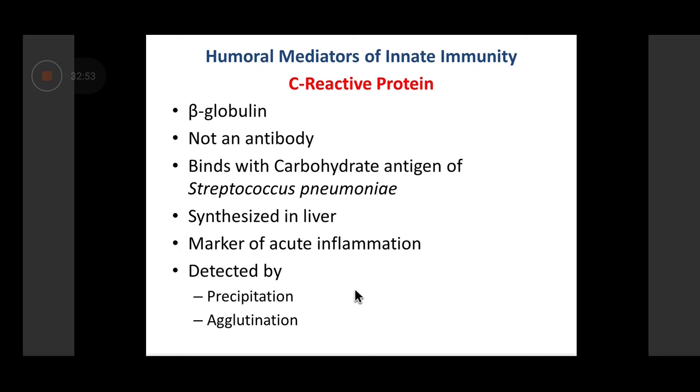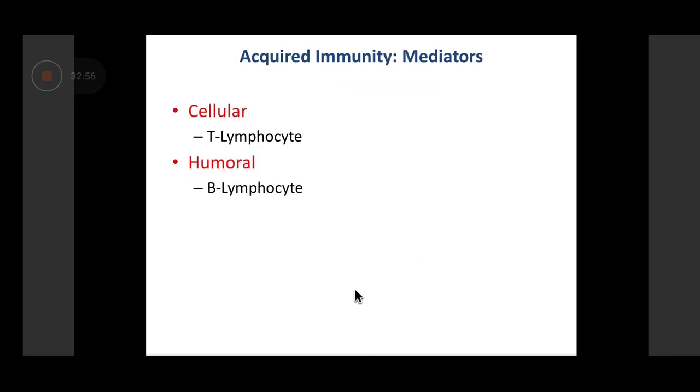So with this, we are through with the mediators of the innate immune response. Now we'll touch upon the mediators of the acquired immune response. Same way as we classified the mediators of the innate immune response, here also the acquired immunity mediators are classified both into cellular and humoral. Obviously the mediators are different. The cellular mediators are T lymphocytes and B lymphocytes. I'll just touch upon these cells. Further details would be given to you later in a subsequent session.